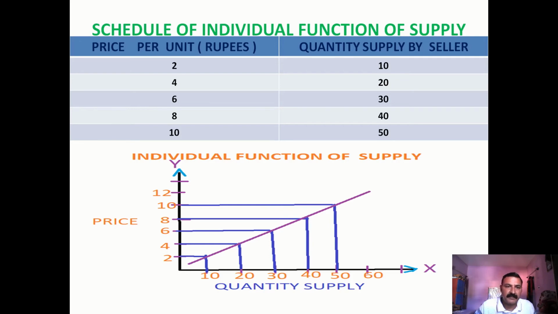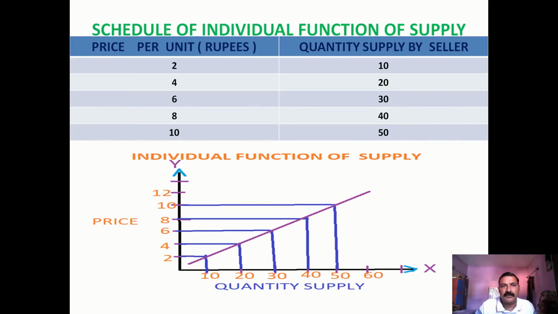showing the different prices: first is 2, then 4, 6, 8, 10, 12, and here on the x-axis we have shown the quantity supplied. Quantity maximum is 50, and we have shown here 10, 20, 30, 40, 50, 60 at the same interval of distance. So when we match these rupees with this quantity, it makes the graph such as here, it is S and S. This is a supply curve, and it shows the individual function of supply.